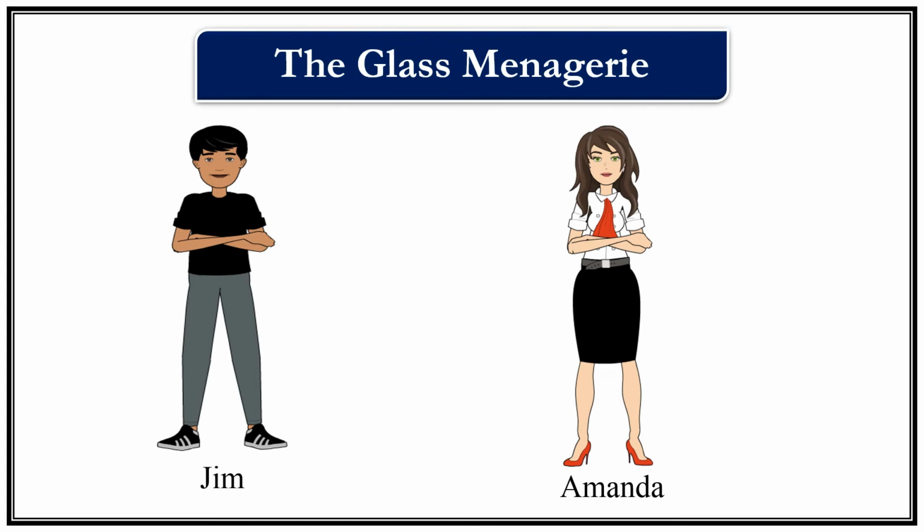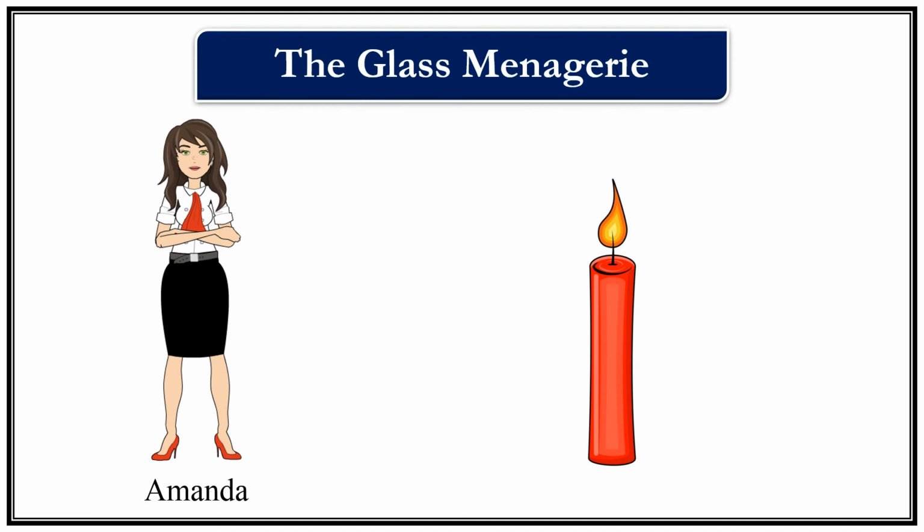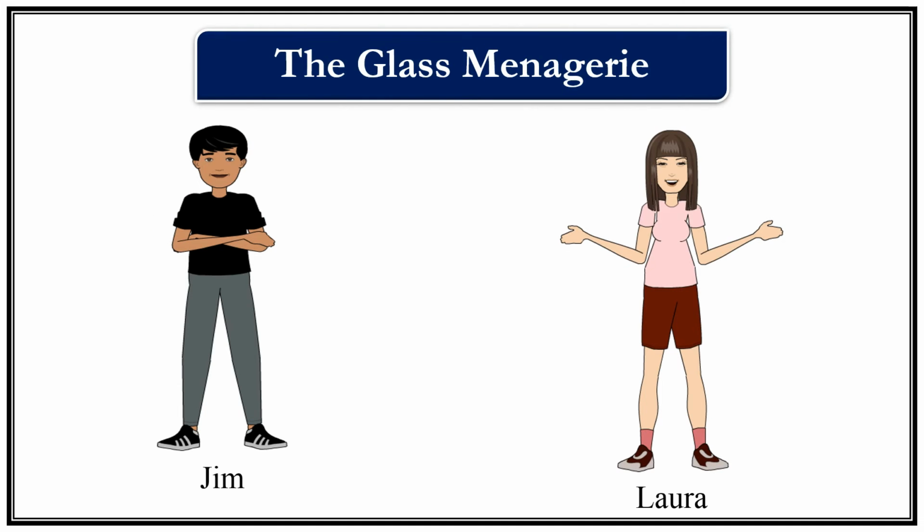After dinner, the lights in the apartment go out because Tom has not paid the electricity bill. Tom has used the money to pay his dues in the club. Tom has told this matter to Jim in the warehouse, but Laura and Amanda do not know about this incident. Amanda somehow manages the situation. Amanda lights candles and Jim joins Laura in the living room.